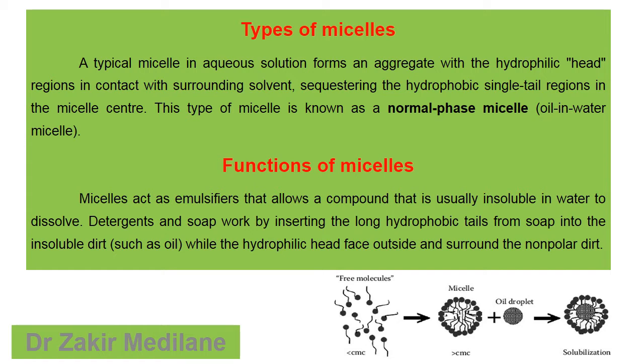So if you see the types of micelles, there are different types available, but if you take the general example, a micelle in an aqueous solution forms an aggregate, means they will come closer to each other with the hydrophilic head. It consists of a head portion as well as a tail portion, but the head portion is hydrophilic in nature, in which the water is surrounding towards the solvent, then sequestering the hydrophobic single tail region in the micelle center. This type of micelle is known as a normal phase micelle, which is an oil in water micelle.